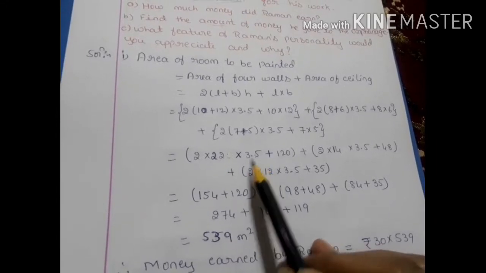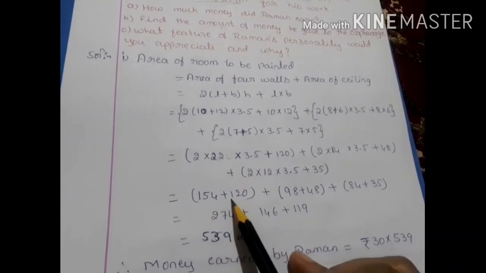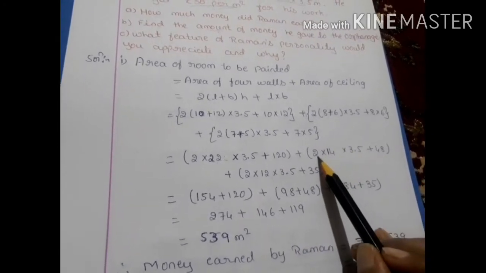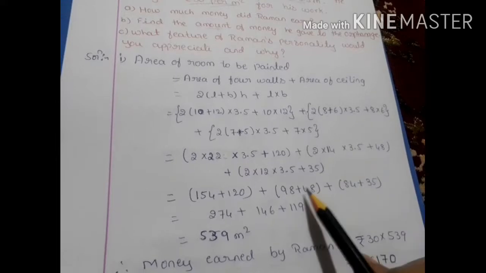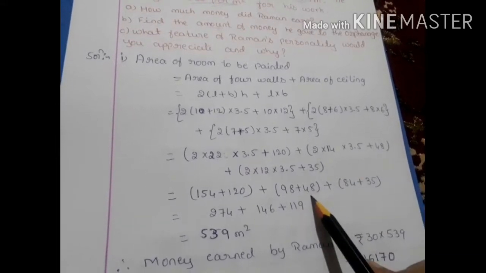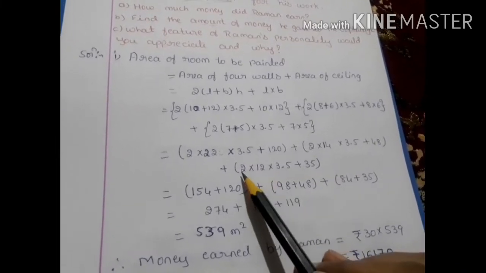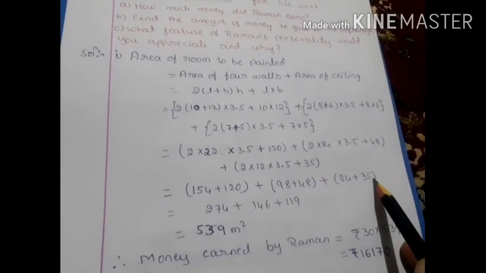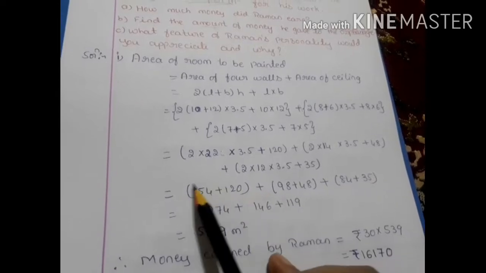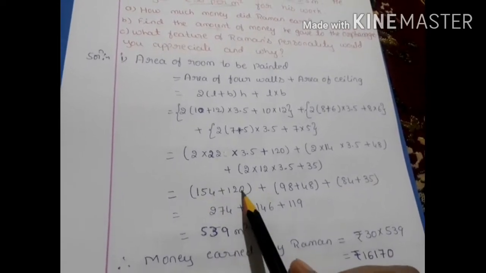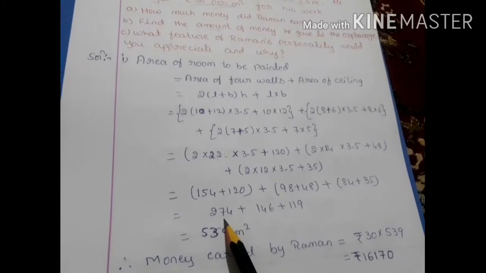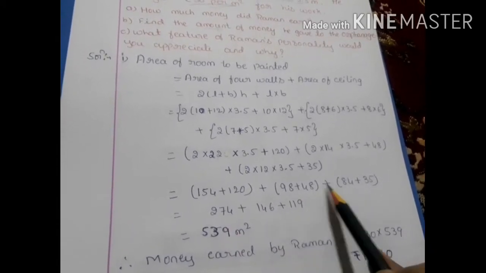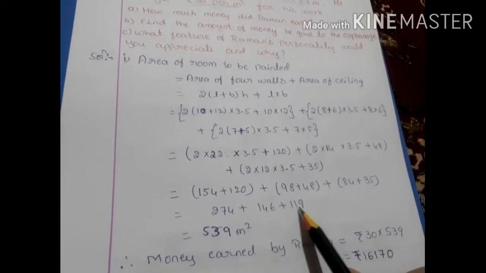44 into 3.5 will get 154, plus 120, write as it is. Again multiply: 14 twos are 28, plus 3.5, 98, plus 48, write as it is, plus 12 twos are 24, 24 plus 3.5, 84, plus 35, write as it is. Now addition of 154 plus 120 is equal to 274, plus 98 plus 48 is 146, plus 84 plus 35 is 119.